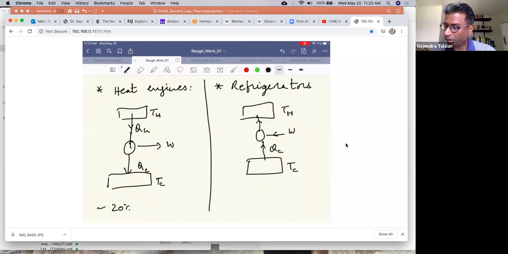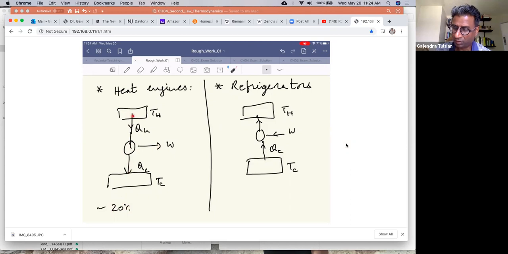Okay, then we'll talk about heat engines. What heat engines do is they take heat from a hot reservoir, convert some of that to work, and dump the rest of it out to the environment, the heat that cannot be converted to work. Your car engine is a heat engine. It burns a gasoline-air mixture in the engine block. From the heat released, it converts some of that to the motion of the car, and the rest is dumped out. Your car engine is about 20% efficient.